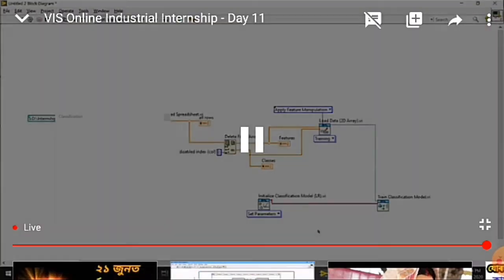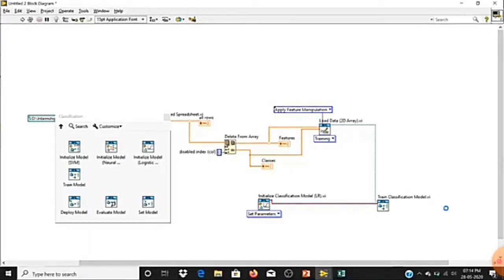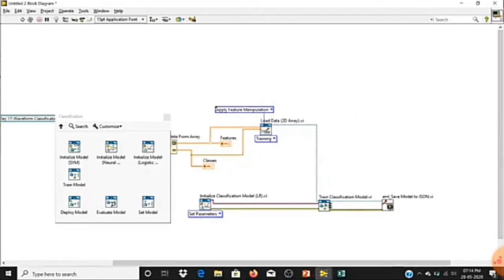I'm going to use it here. I just pass its reference. I'll connect the error wire also between each and every function. Yes, so now my model has been converted to JSON. So now we can easily save our JSON file.